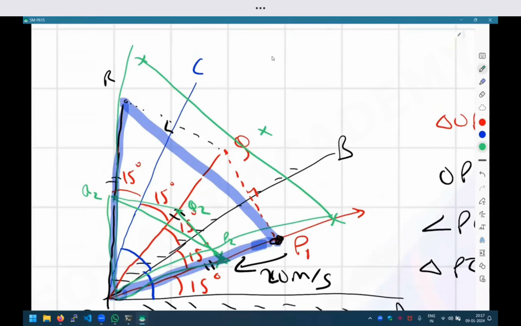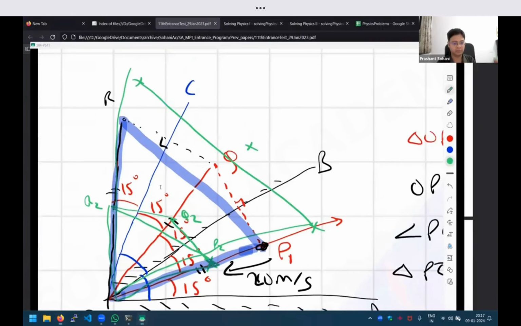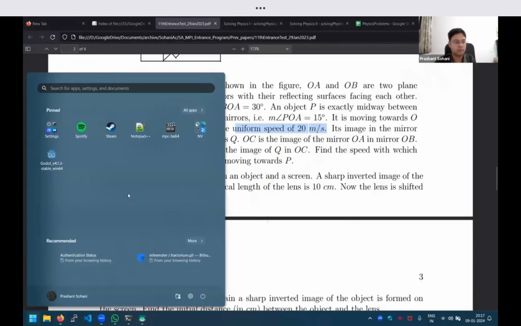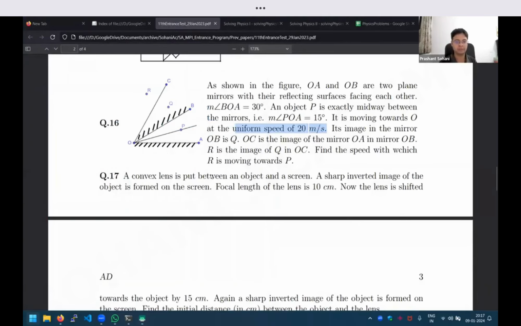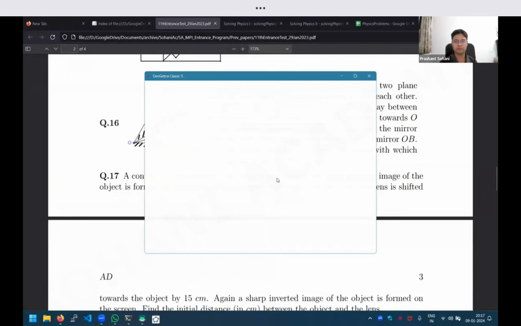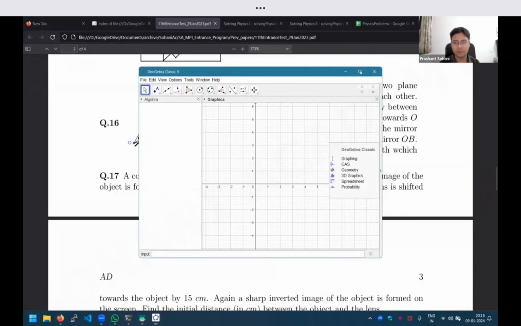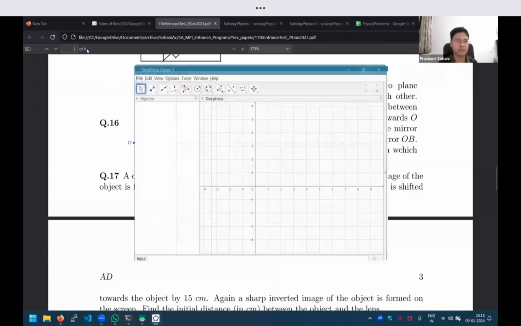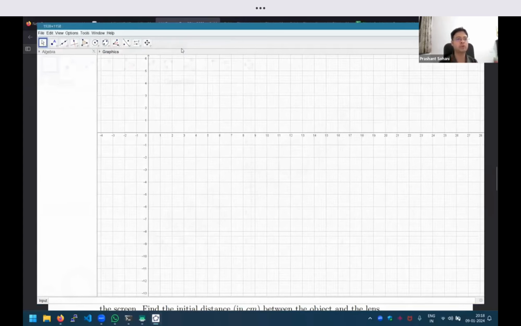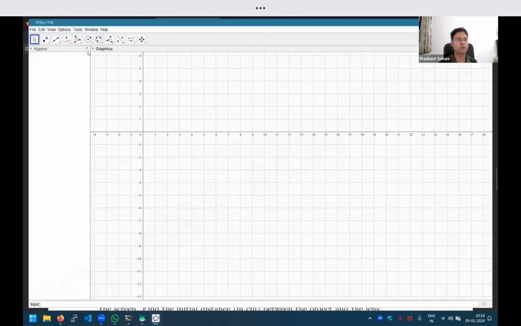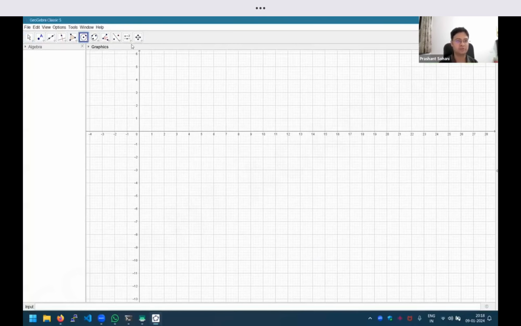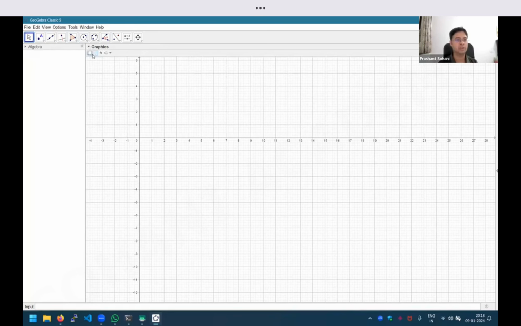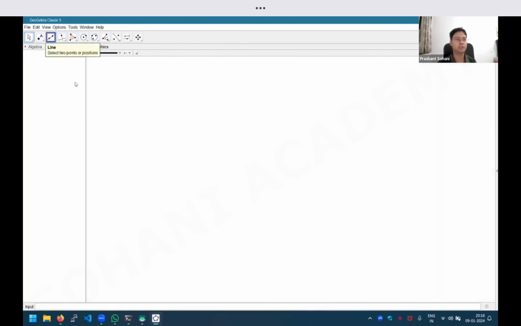Yes, sir. Okay, let me quickly show this in a different way. There is a very nice software called GeoGebra. I don't know if anybody has used it. It is a very powerful software, so you have to use it very carefully. A powerful software can have disadvantages also: you can become so used to it that you don't know how to draw a diagram on paper. So make sure you don't become that way. Use the tool judiciously. Use it to enhance your imagination, don't use it to replace your imagination.